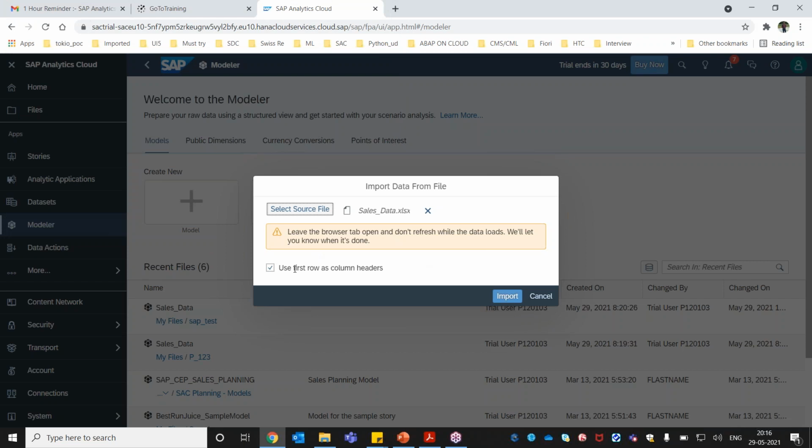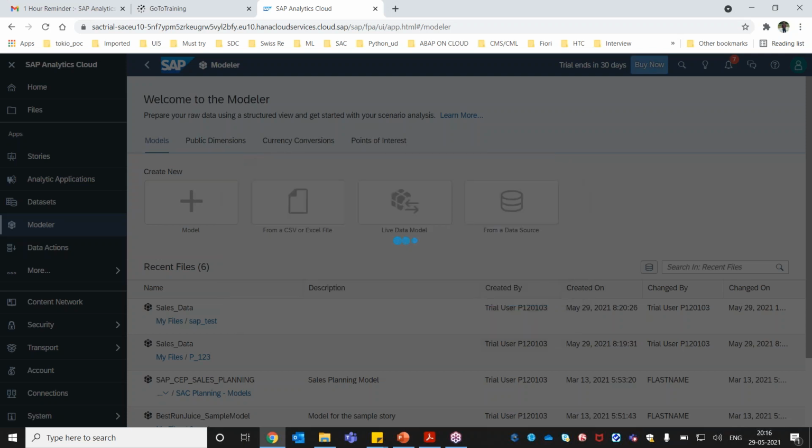Now here it has an option for whether the first row is used as a column header or not. Yes, in my data set, I have a first row header. I will show this data set just in the next step. The moment I click on import, it will import the data into the SAP Analytics Cloud environment.